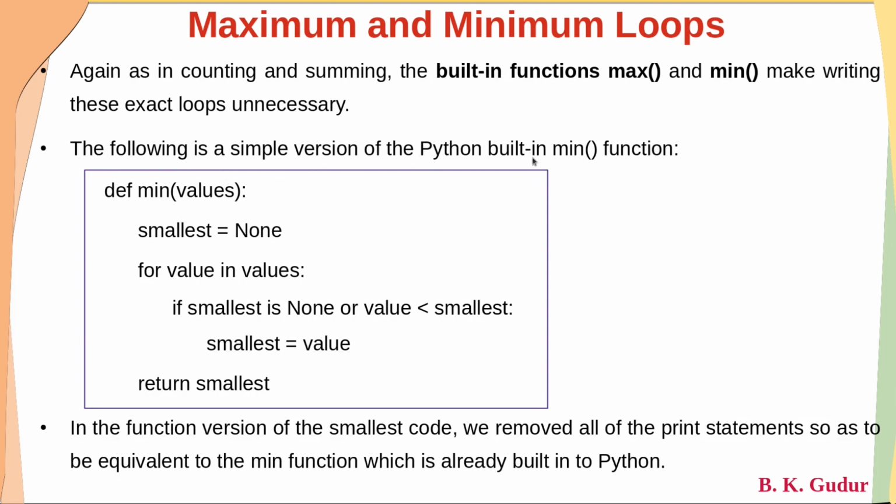How is min written? Definition: min of values. Whatever values the user passes will be stored here. Now if you see, initially smallest will be None. For a value in values, normally this will be a set or a list. If smallest is None or value is less than smallest, then smallest will be value. This loop is going to find the smallest, and at the end we are going to return smallest.